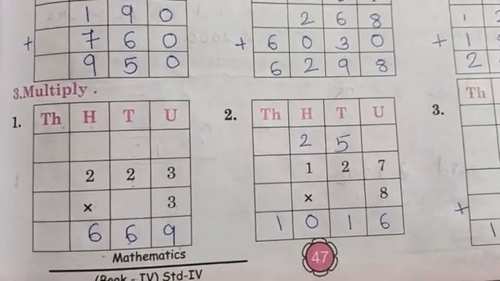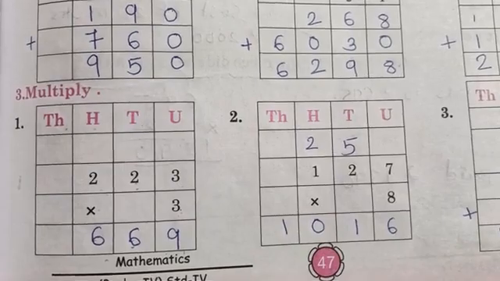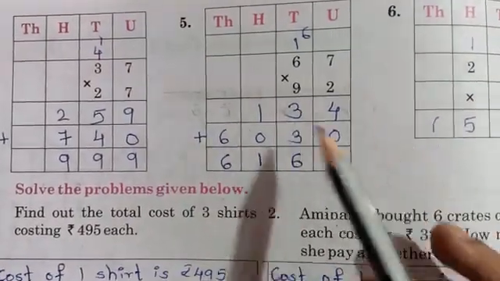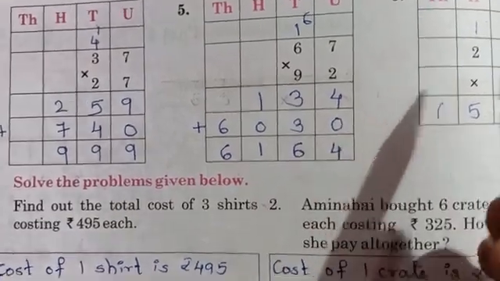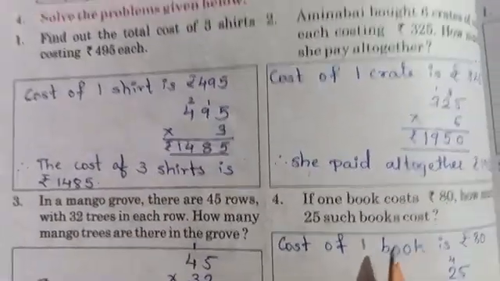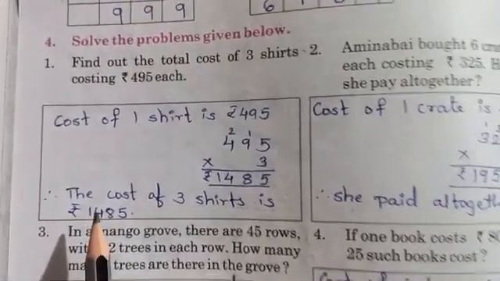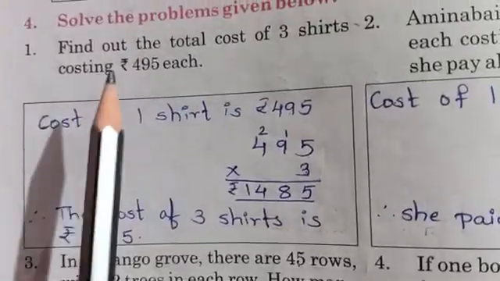Is that clear? Okay, now you will turn to page number 48. Now on that page, students, these questions I have explained, these are the homework part. Now here the next question: solve the problems given below. Now these are what? Word problems. These questions are word problems.